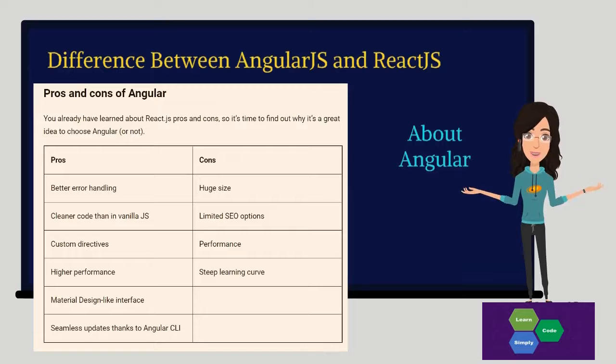So let's look further. You have already learned about React's advantages and disadvantages, so it's time to find out why it's a great idea to choose Angular, or not. The advantage is better error handling. The disadvantage is its huge size. The advantage is cleaner code than in Vanilla JS. The disadvantage is limited SEO options. If you are looking for SEO, then Angular is not your cup of tea.